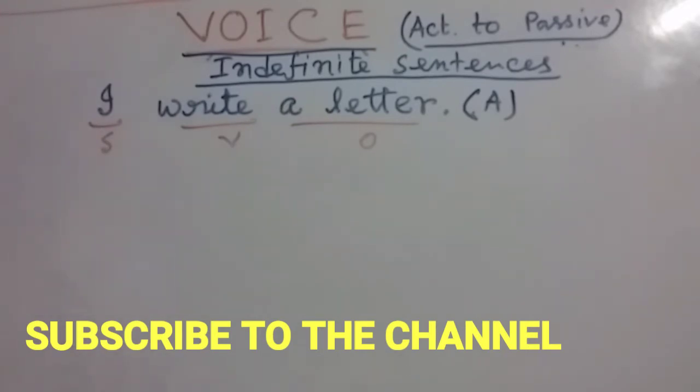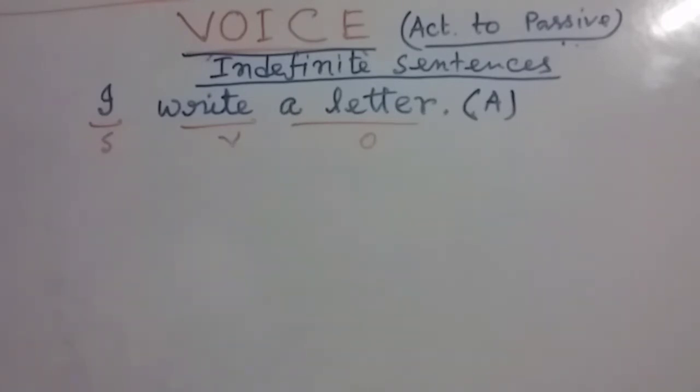Transitive means the verb which takes an object, and if the verb does not take an object, we call it an intransitive verb, and we cannot change an intransitive verb into a passive one. That means an intransitive verb cannot be changed into passive form. Only the transitive verb can be changed.